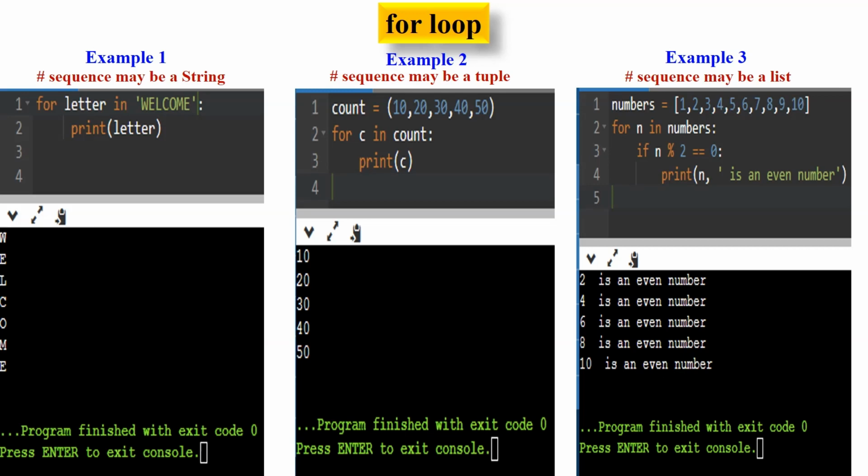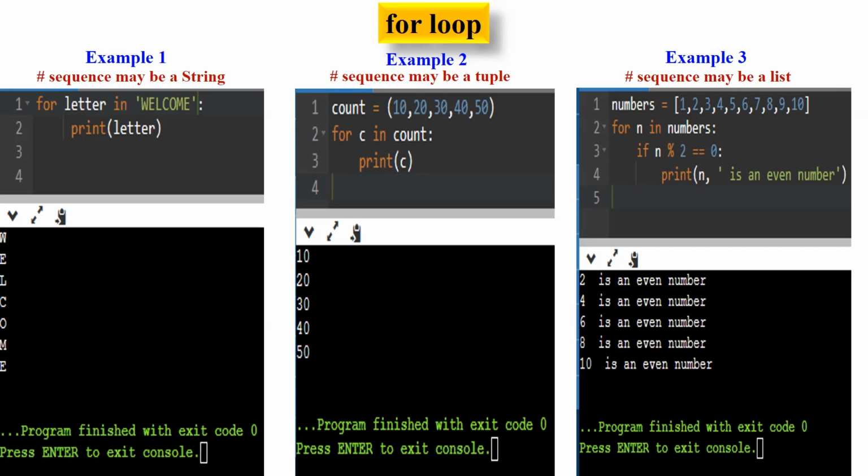Now look at the output on the console. Each element in the tuple count, 10, 20, 30, 40, 50, is printed on a separate line, resulting in the desired output. Now look at the third example. Here, sequence can be a list.